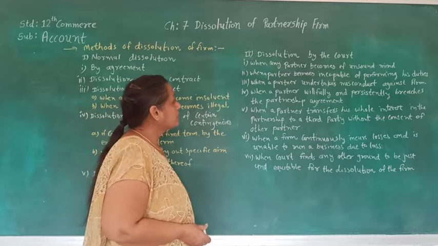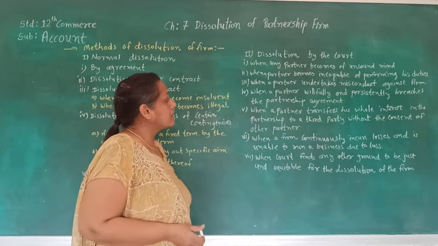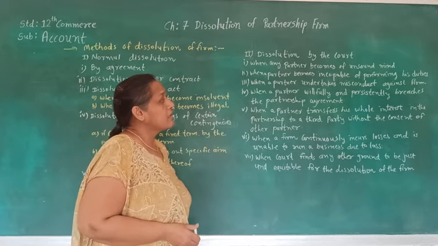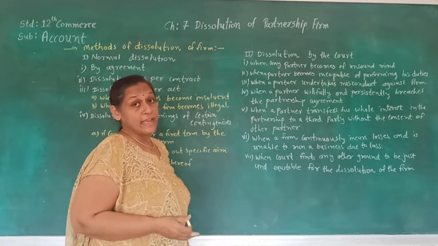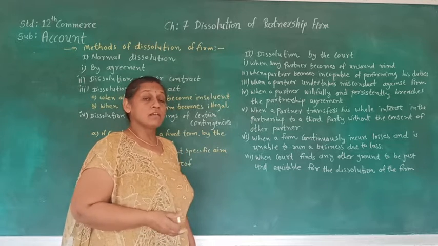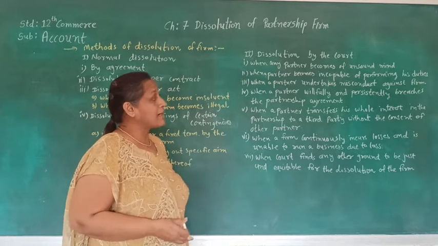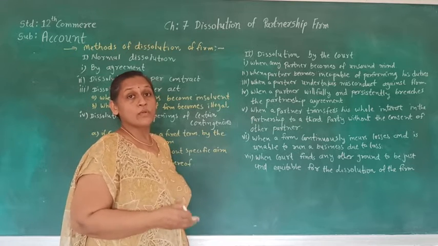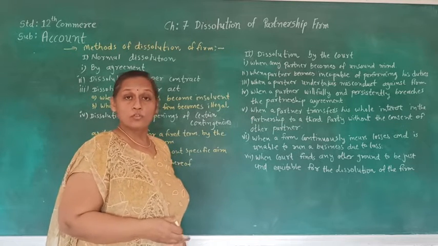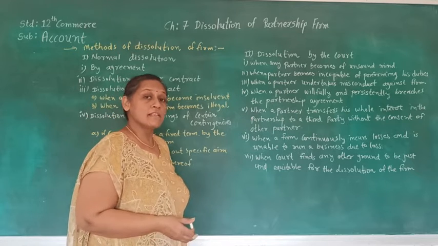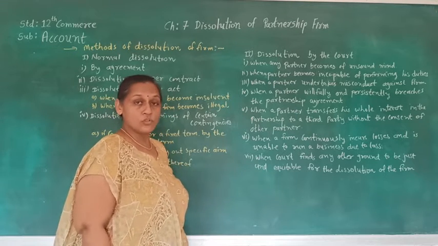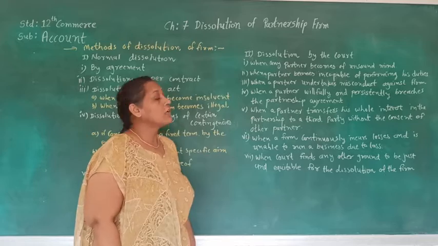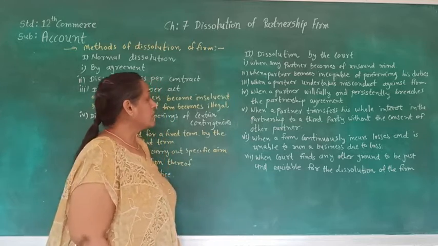The third reason is when partners undertake misconduct against the partnership firm. If any of the partners undertakes any misconduct, that means is doing anything wrong towards the partnership firm, and in that situation, if the partner is going to sue the case in the court, the partnership is going to be dissolved.